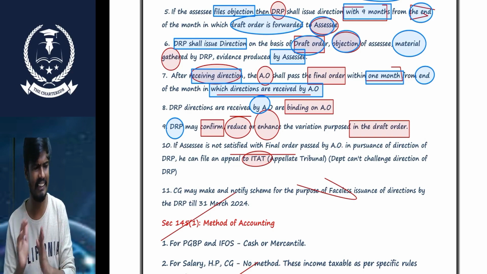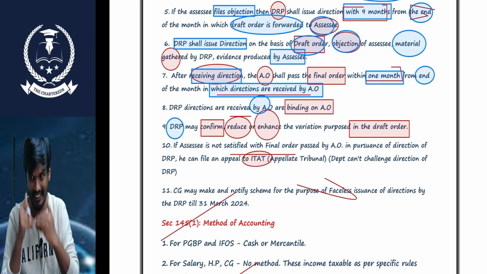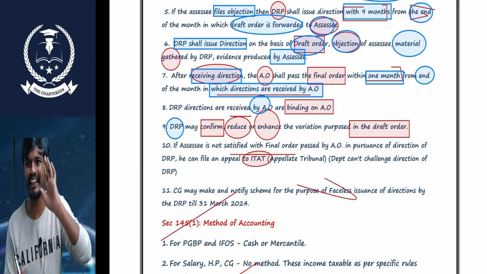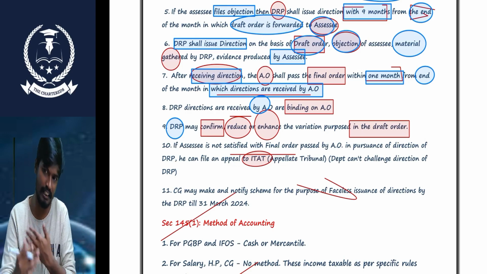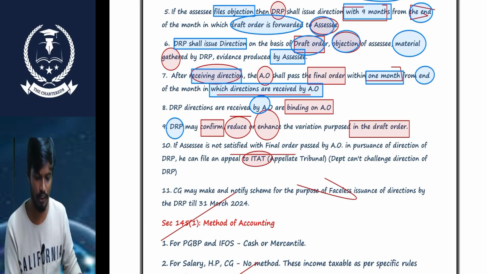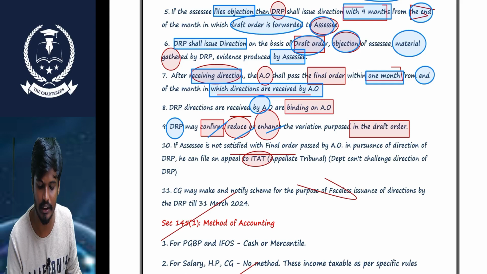For example, if the draft order says 10 lakh, the DRP can reduce it. 10 lakhs is not good, we can make it 8 lakhs. Next, the DRP can also enhance it. So the DRP can confirm, reduce, or enhance, with variation from the draft order.